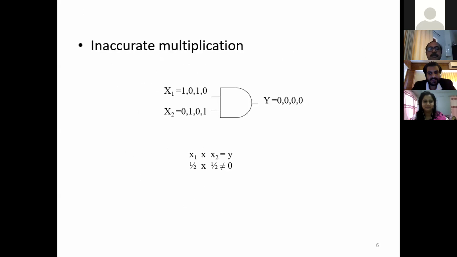Practically, there may be some difficulty, that is, inaccurate multiplication is also possible. Again, consider x1 as 1010, and x2 as 0101. The stochastic values are 1 by 2 and 1 by 2. Now what about the output? The AND gate output is simply 0, 0, 0, 0. It is 0. So the product is not equal to the output. So the accuracy of this multiplication can be improved by increasing the stochastic bit length and decreasing the correlation between the input bit streams.